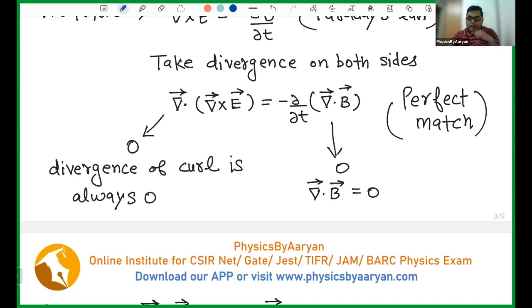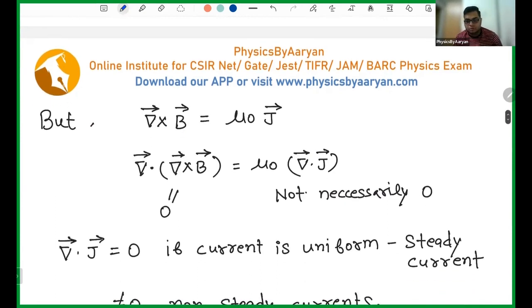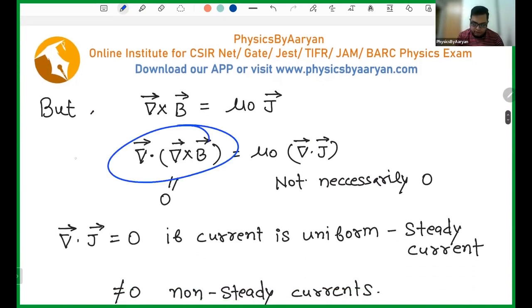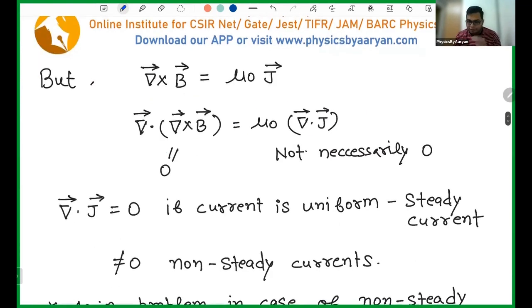But if I do the same thing with the magnetic field equation, Ampere's law, del cross B equals mu naught J, which means the current is producing a magnetic field. Fine, that statement is okay. But now let's take the divergence on both sides. So del dot del cross B on this side and mu naught del dot J on this side. Obviously, the left hand side is always going to be zero because the divergence of curl is always zero.